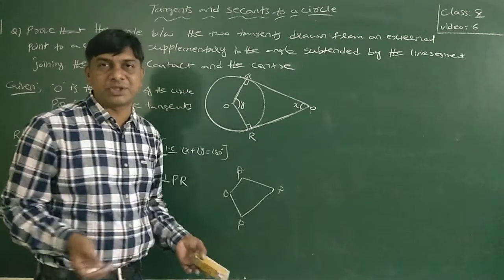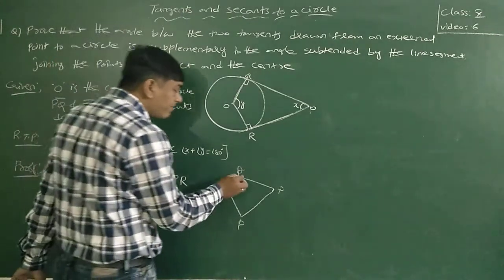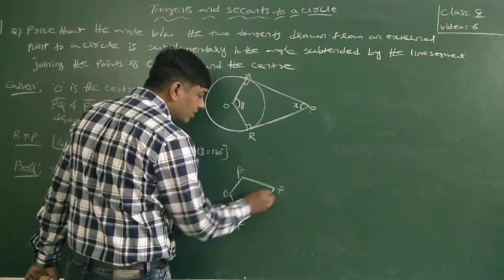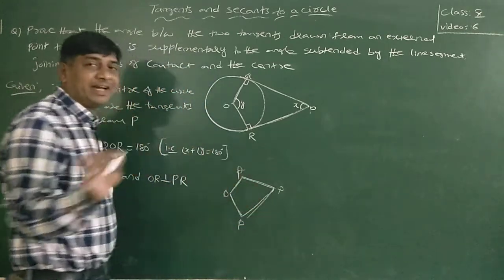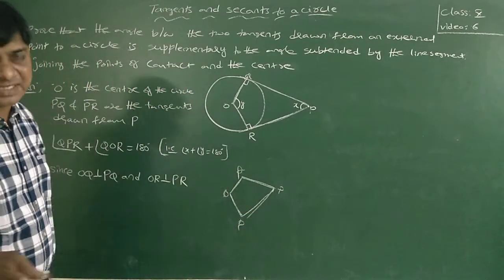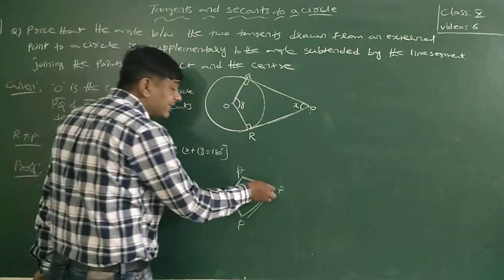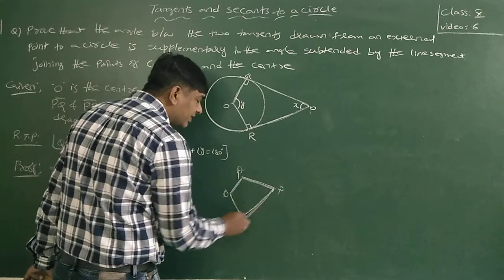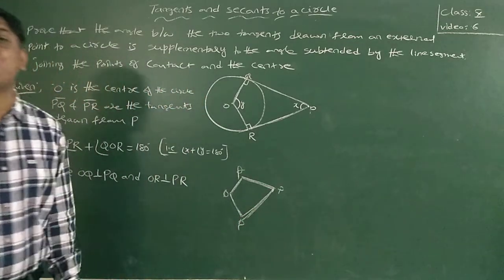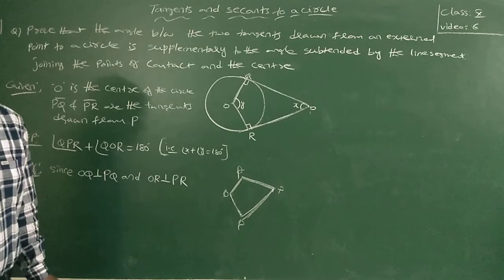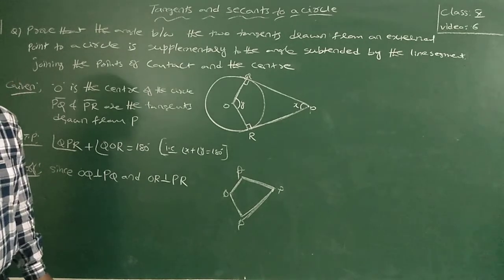So it is a simple closed figure. And this is also made with line segments. That means it is a polygon. Since it has 4 line segments, this polygon is also known as a quadrilateral.